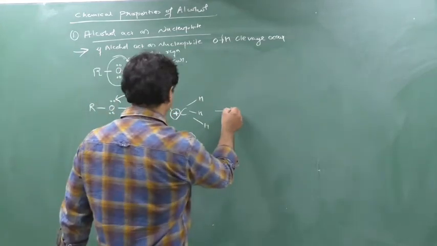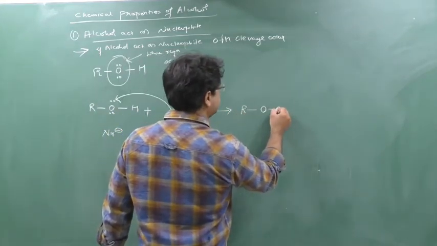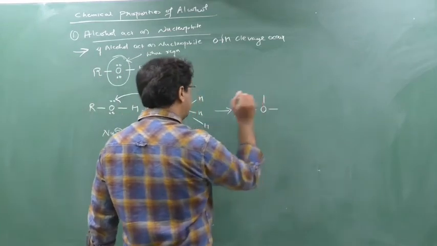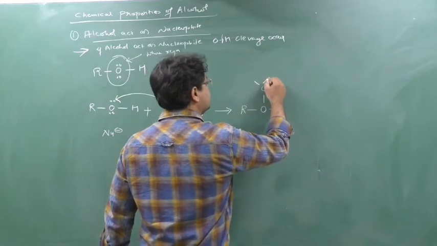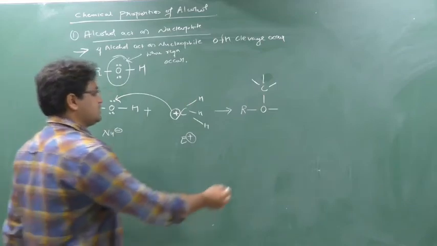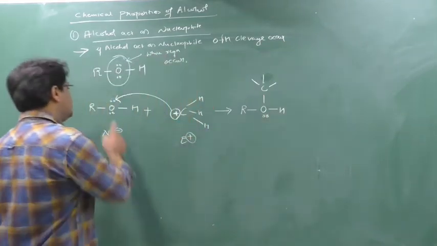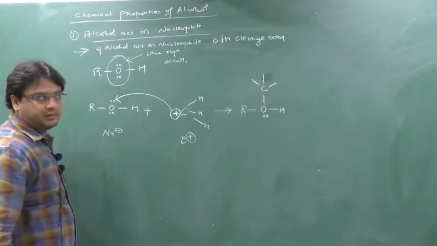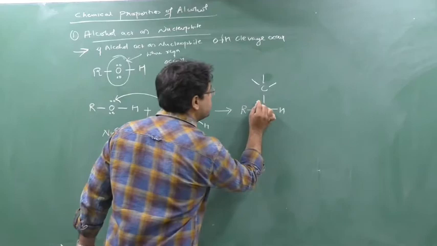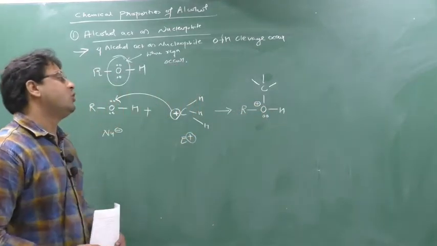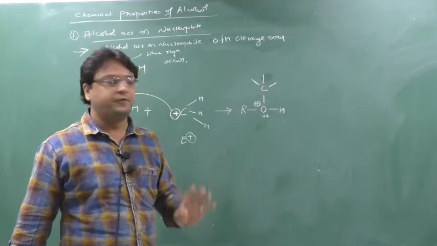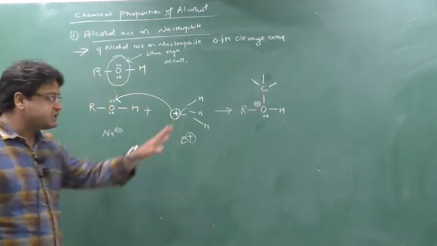So what will happen? See the changes. This is the R, this is oxygen. Now this oxygen's lone pair will be donated to this carbon. So here one bond will be formed. Here C, there are 3 H. I am not writing H again and again, you have to understand this. And here there was H. Clear? Now I told you this oxygen has donated the electron to this carbon. So whenever oxygen gives the electron to this carbon, here oxygen will show which charge? Plus charge. Now see the bonds of carbon. The bonds of carbon are 4: 1, 2, 3, 4. So carbon valency is fulfilled, so there will be no charge on the carbon. So this type of change will occur.